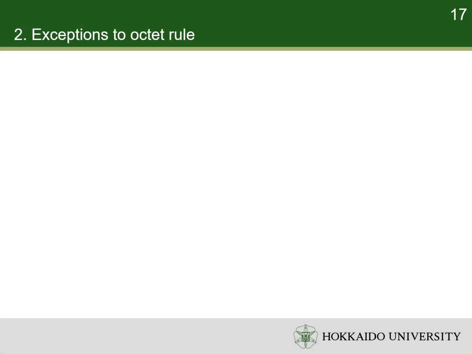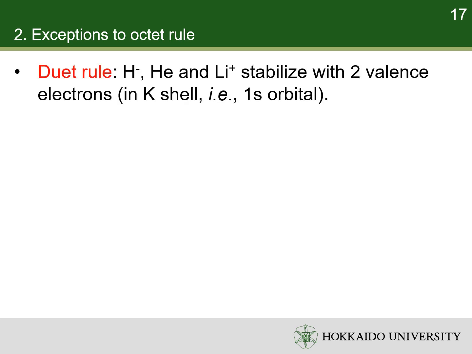Though the octet rule is generally applicable for the s-block and p-block elements, other rules also exist. For example, the duet rule or duplet rule applies to hydrogen, helium, and lithium. The noble gas helium has 2 electrons in its outer K shell. Since the K shell can only have at most 2 electrons, the valence shell of helium is a closed shell, so that helium is stable.